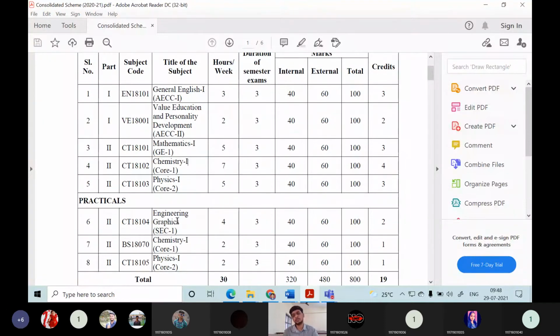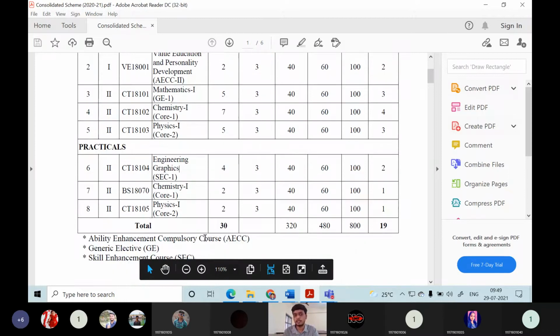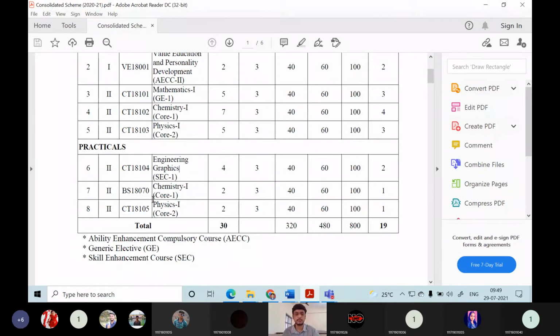And engineering drawing. While designing any equipment in terms of unit operations and unit processes, engineering graphics is very important. So you need to equip yourself with all the basics of these courses, and you have thoroughly studied the practicals of chemistry and physics.